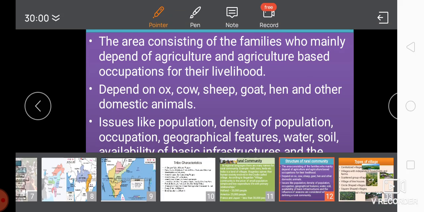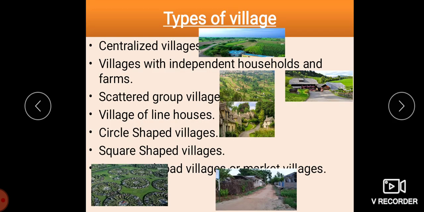Now we will move on to the next, that is the types of villages. It is mainly classified into three types, children. So, three types of villages. We are having the centralized villages, the villages with independent households and farms, scattered group villages, villages of line houses, circle shaped villages, square shaped villages, and also the converged road villages or the market villages. Now let us study this one by one.